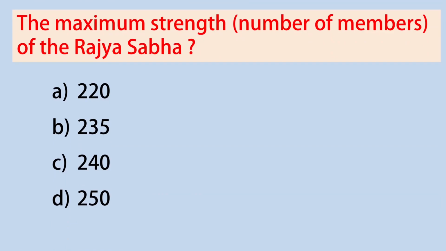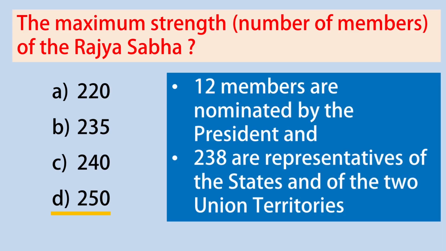Next question. The maximum strength or the number of members of the Rajya Sabha? Answer option D, 250. So friends, out of this 250, 12 members are nominated by the President of India, and the remaining 238 members are representatives of the states and of the two union territories of India. And only two union territories: the Union Territory of Delhi and the Union Territory of Puducherry.